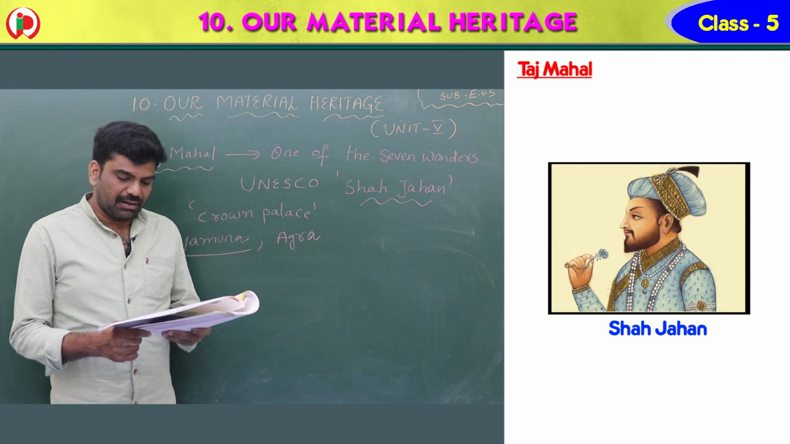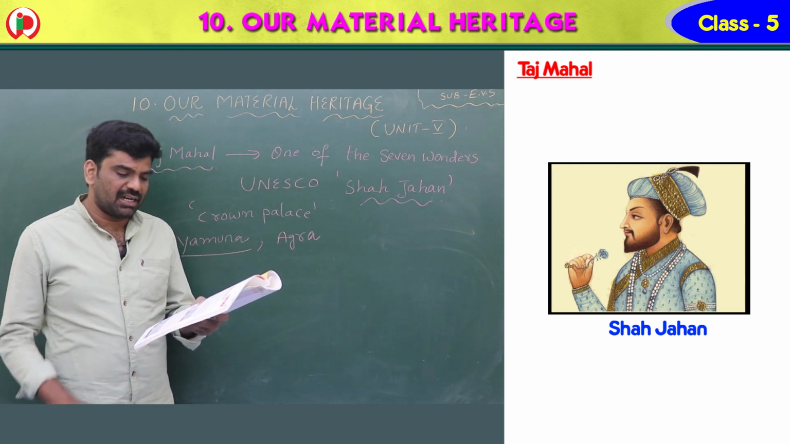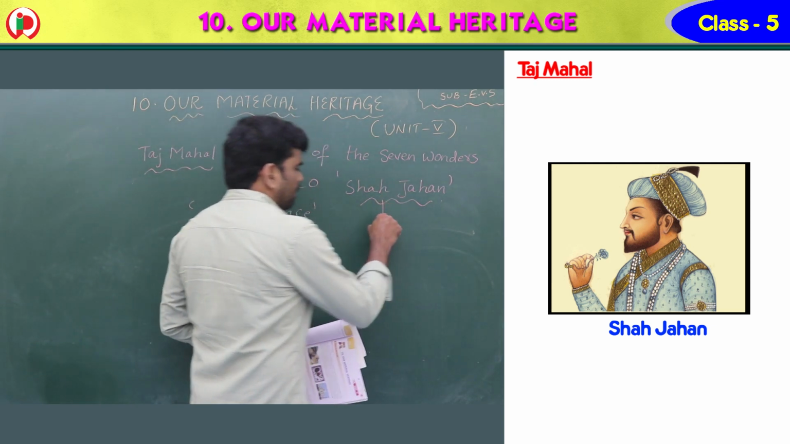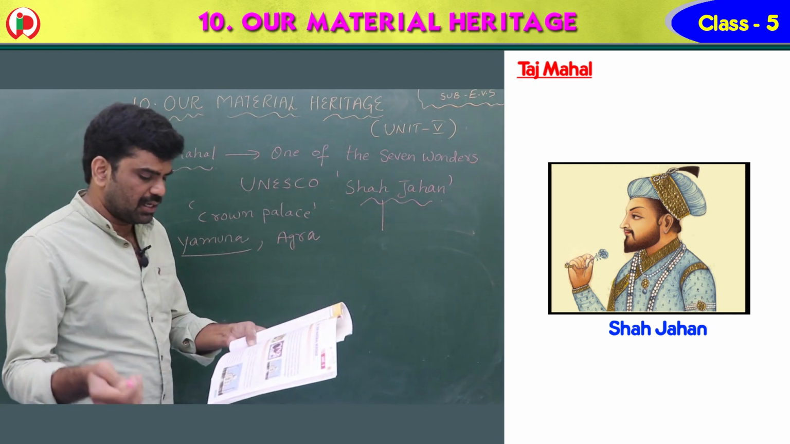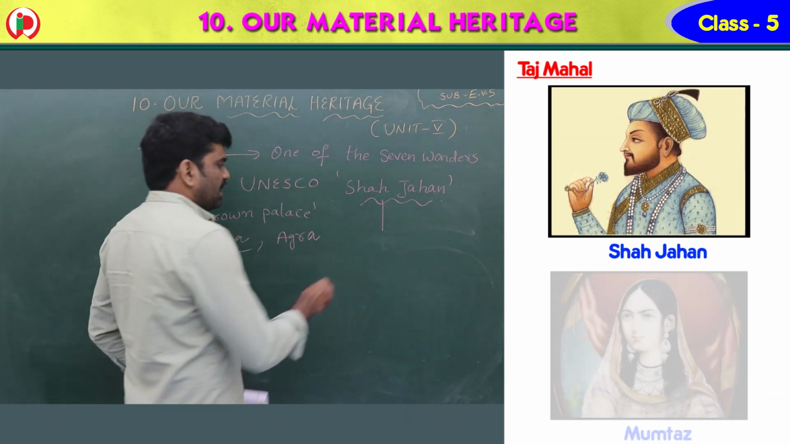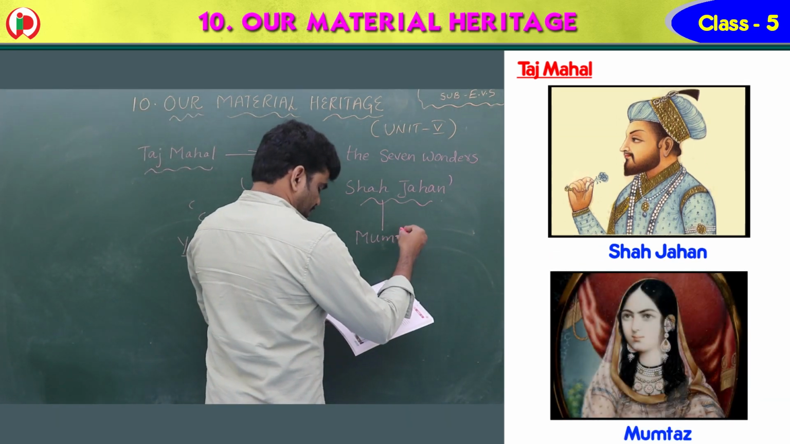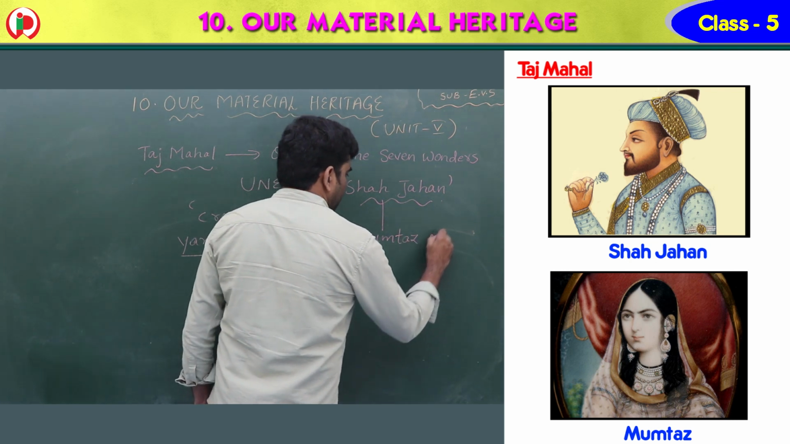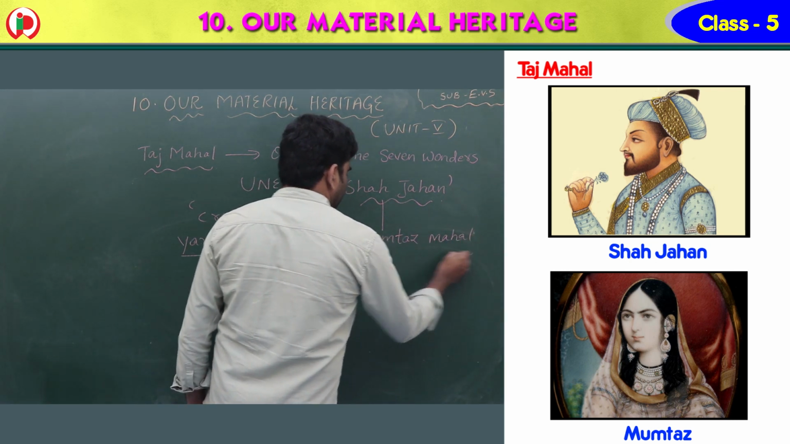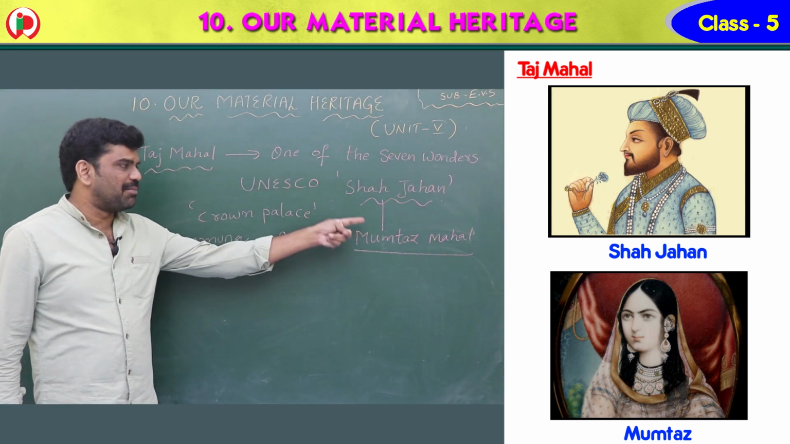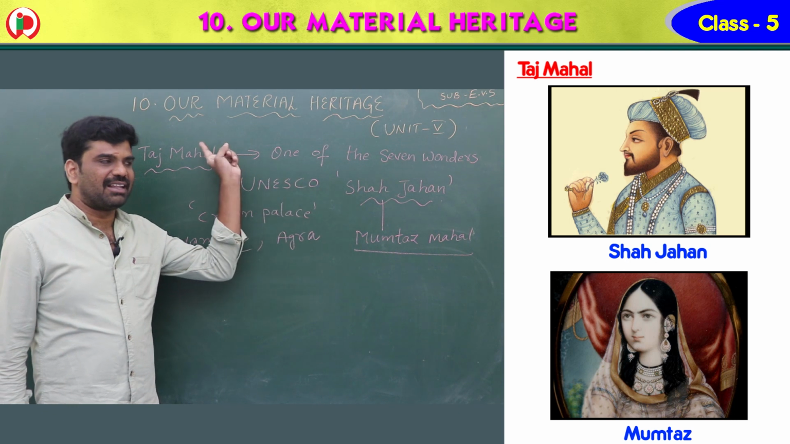And who built this? Shah Jahan, in fond memory. It was built for his love and wife, Mumtaz. What is her name? Mumtaz. In the memory of Mumtaz Mahal. So her name is Mumtaz Mahal, and he named it Taj Mahal. In the memory of Mumtaz, he built the Taj Mahal.